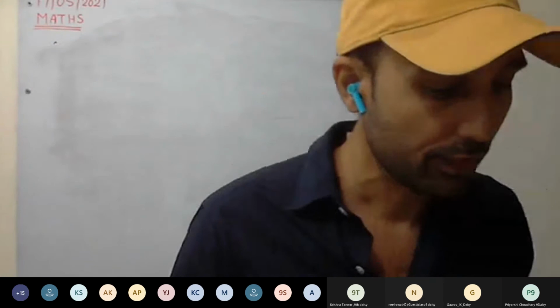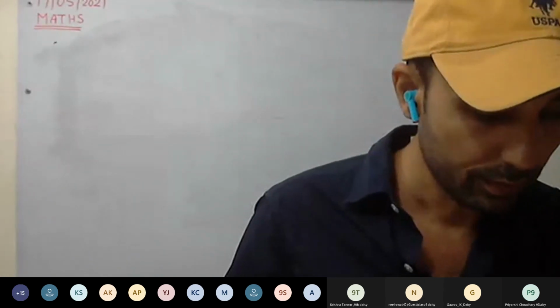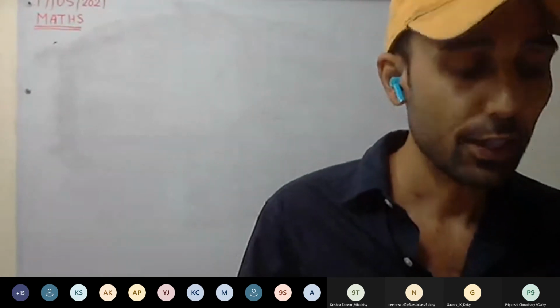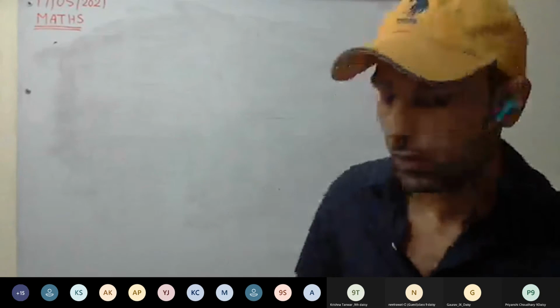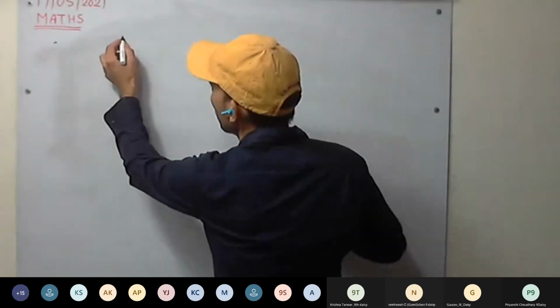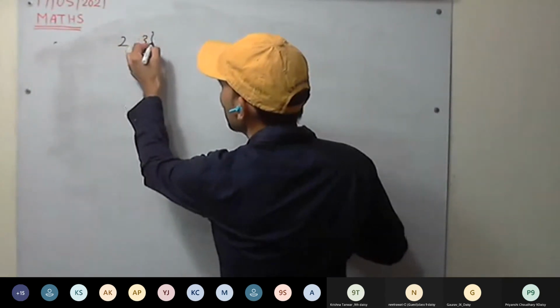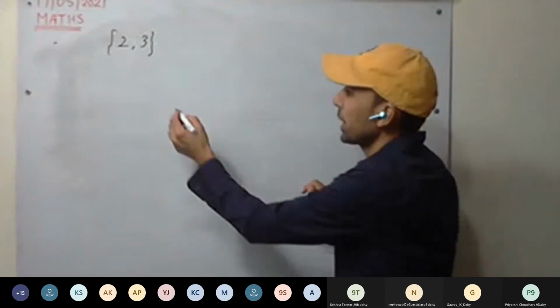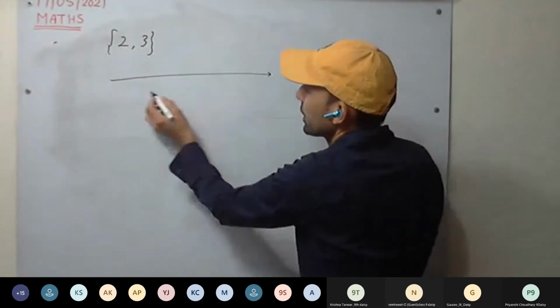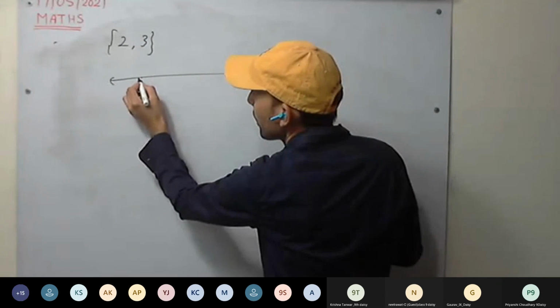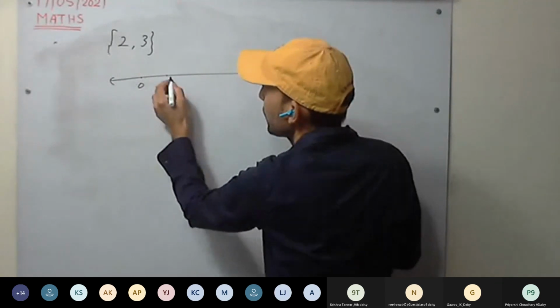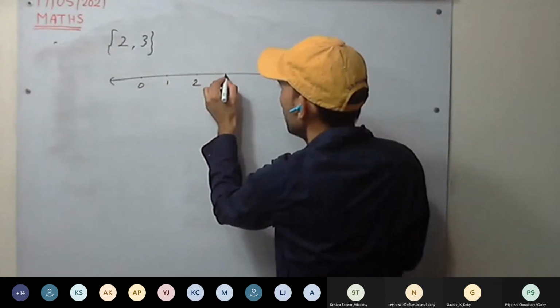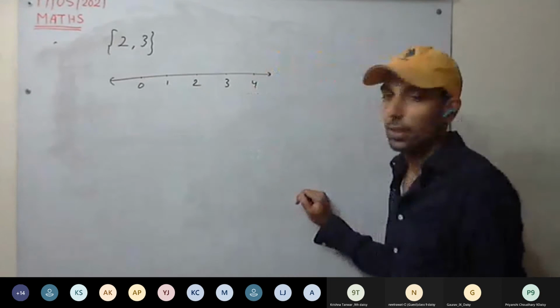Last year we discussed how to plot rational numbers. So for example, you have to plot 2 and 3 on the number line. How to plot on the number line? This is our number line, 0. Here you plot 1, 2, 3, 4.